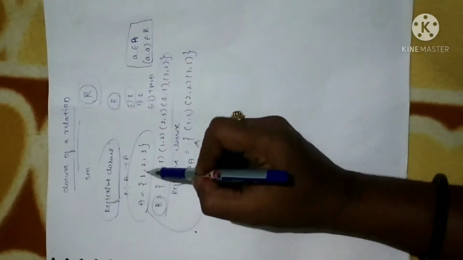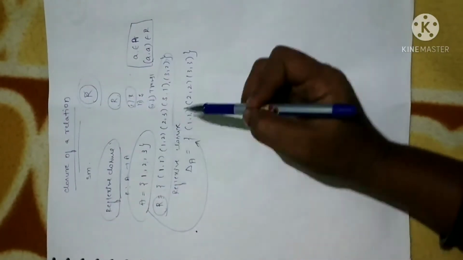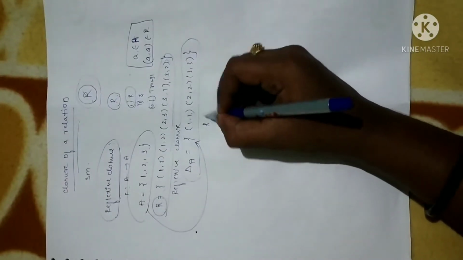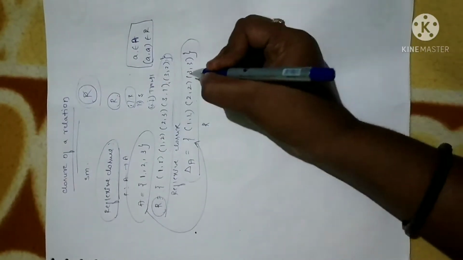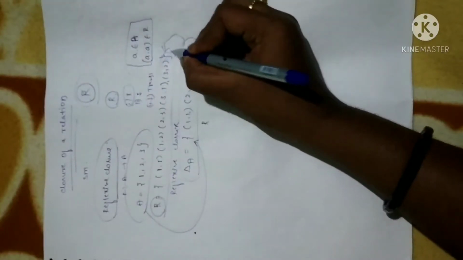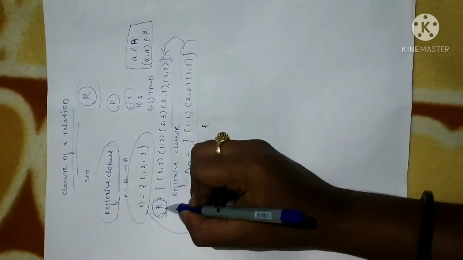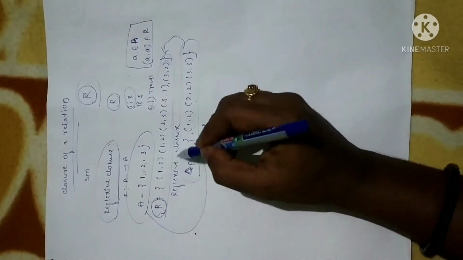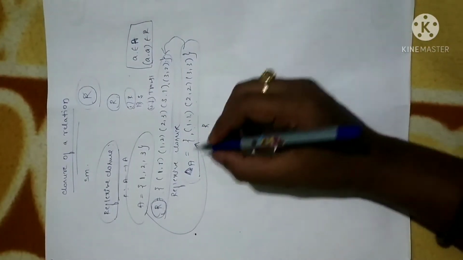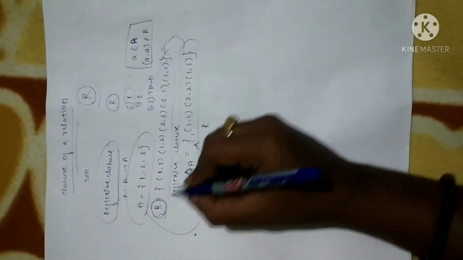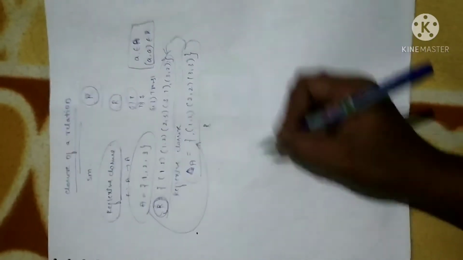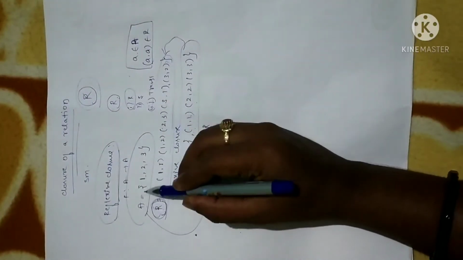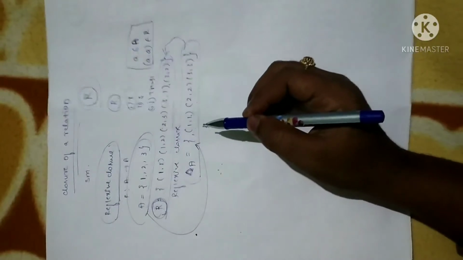I'm repeating once again, given a set A, when I add these minimum ordered pairs, the smallest relation, to the given relation, this relation will become reflexive. Then this relation delta A is called the reflexive closure. Therefore, the reflexive closure of relation R is obtained by adding these elements to the given relation.